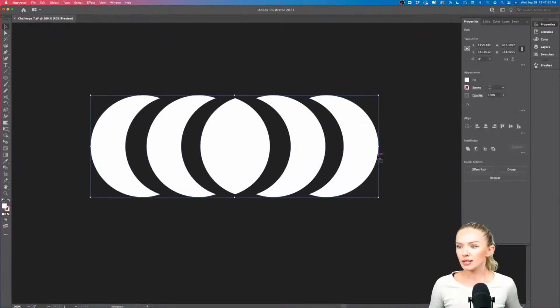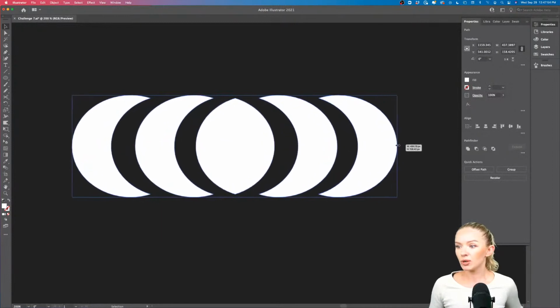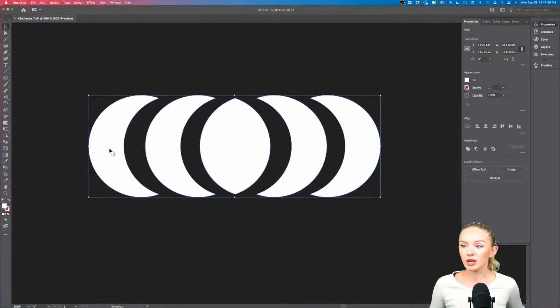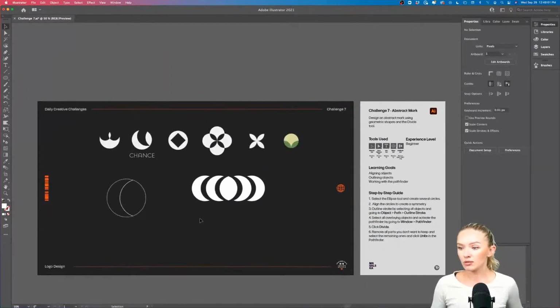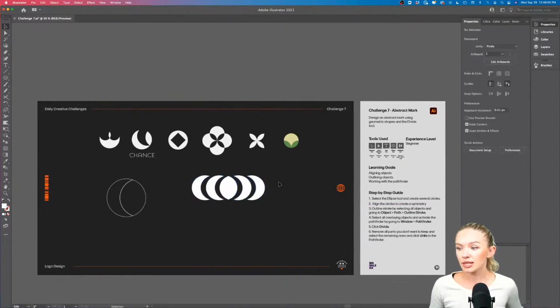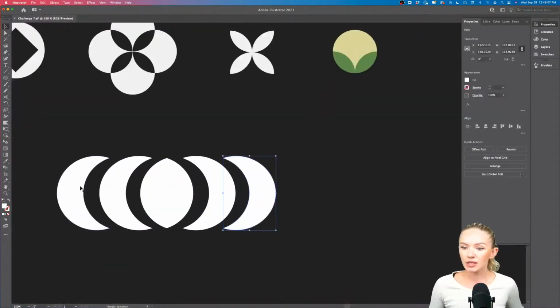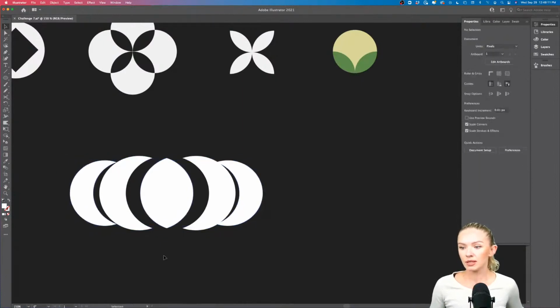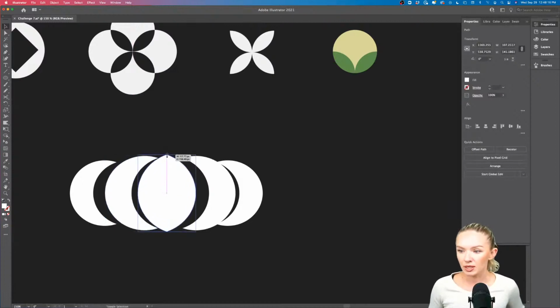So if we take that, maybe we can even play with the width of it or make it a little bit thinner, smaller, larger. Experiment. I want you all to experiment and to see what will work best. And maybe these two can be a little bit smaller. So something like that. And maybe this object can be slightly larger.